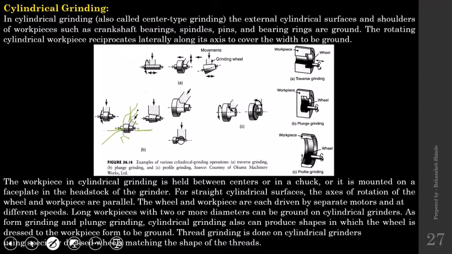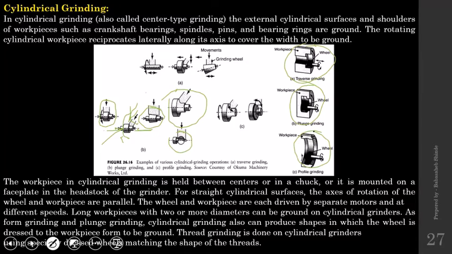Now here you can see numerous combinations of the tool and workpiece depending upon the nature of the workpiece to be ground. Here you can see a flat surface, here conical, spherical, here some cavity is there, internal grinding is there, and this one is profile grinding.